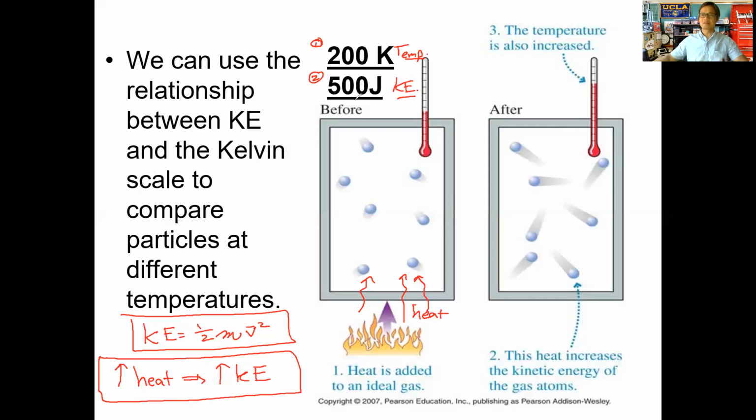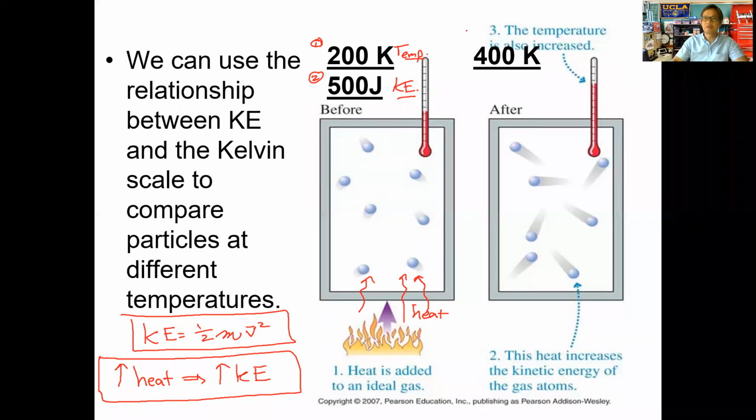So let's consider what we have here. If we increase the heat, we will increase the temperature. Let's say we increase the temperature to 400 Kelvin. So we add enough heat, and we read the thermometer here. We start out at 200 Kelvin, and then we double the temperature. We add enough heat to double the temperature, and so we measure that.